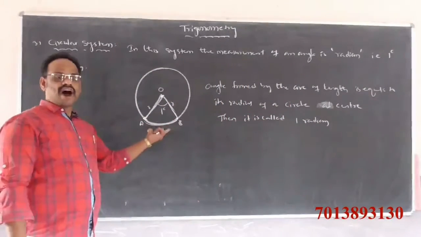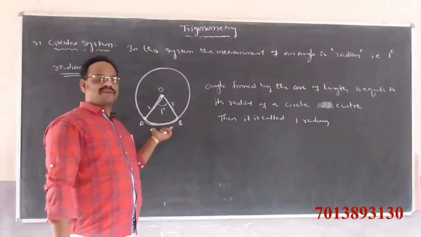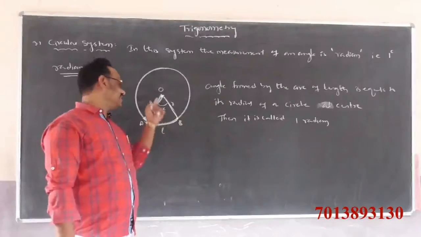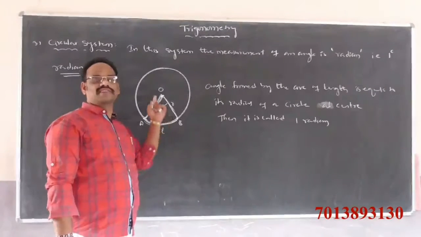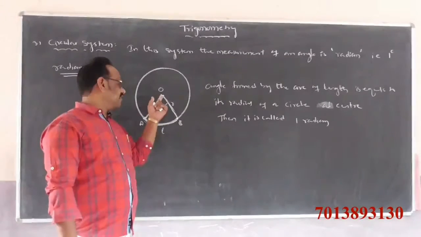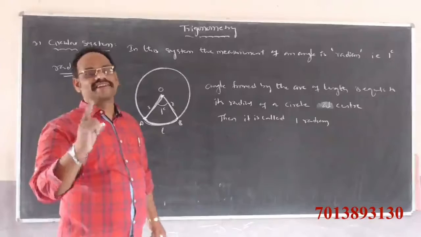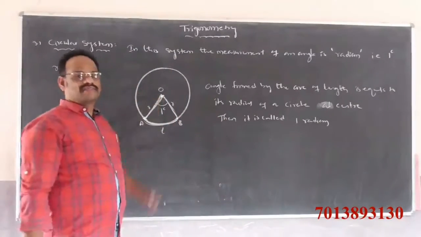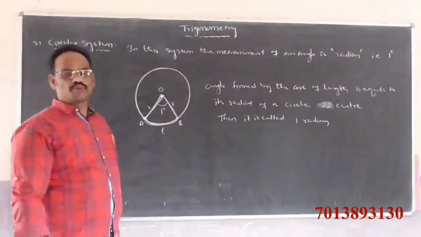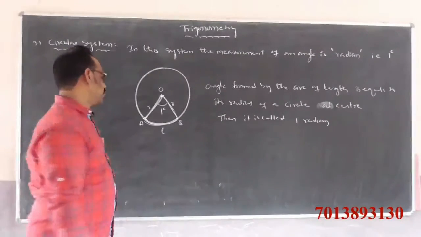The angle formed at the center by an arc whose length is equal to its radius, we get 1 radian. Clearly, the circumference of the circle is 2 pi r.